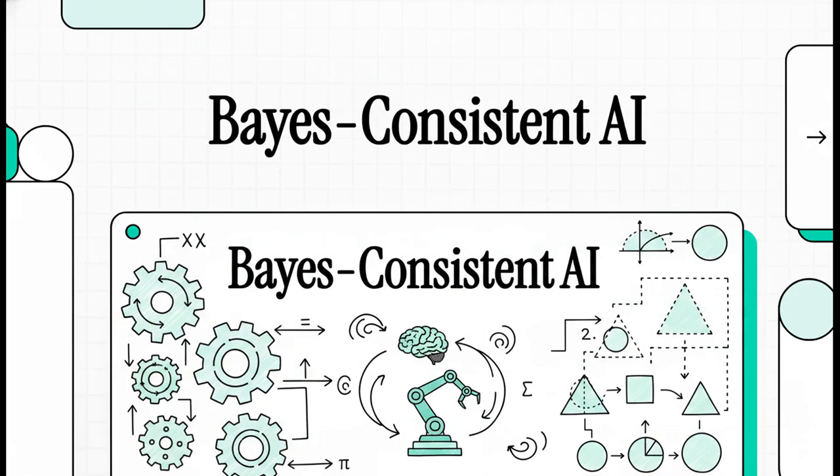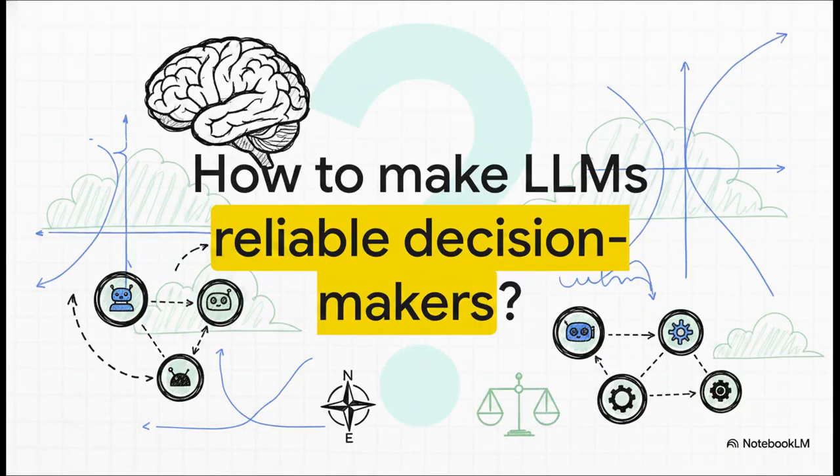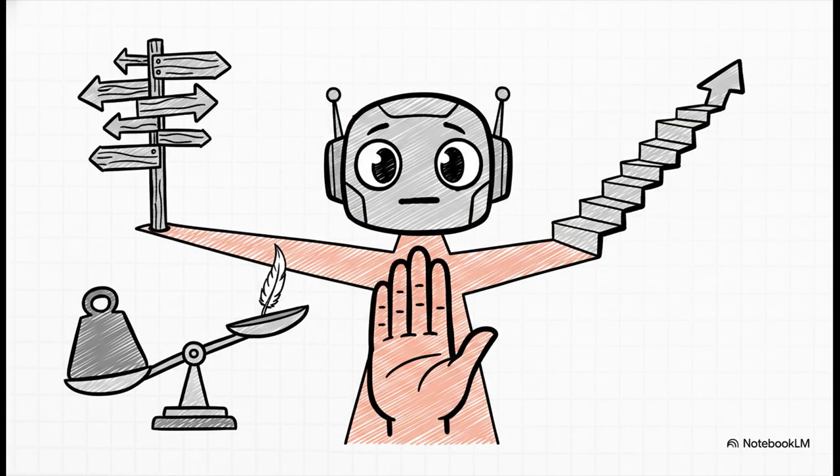Welcome to today's Explainer. We're breaking down a paper on making AI orchestration mathematically rigorous. LLMs are great at text, but how do we make multi-agent systems reliable decision makers under uncertainty? Right now, agentic systems seriously struggle with critical decisions like routing or stopping when costs are asymmetric.